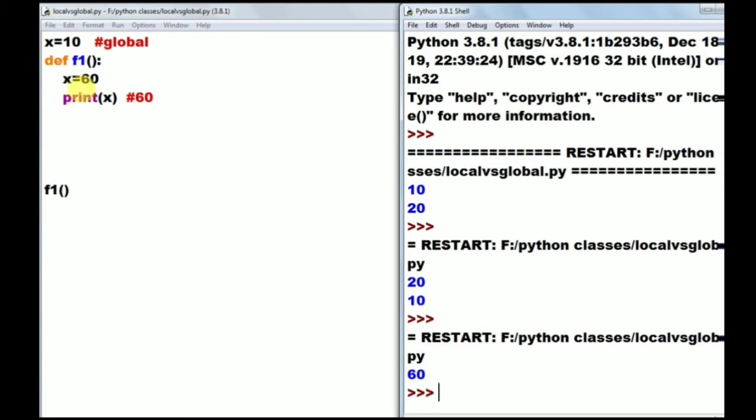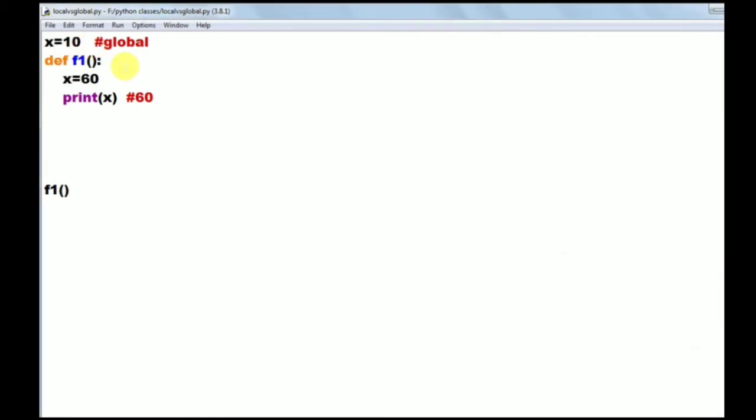But my task is I want to modify the global variable's value x equals 10 to 60. To modify the global variable's value, we can use the keyword global here. If you write the global keyword here, now the Python interpreter understands that we are trying to access the global x value. That global x value is 10 now, and it will be modified to 60. So here that will print 60.